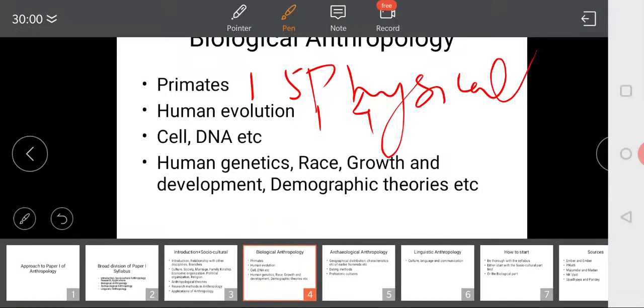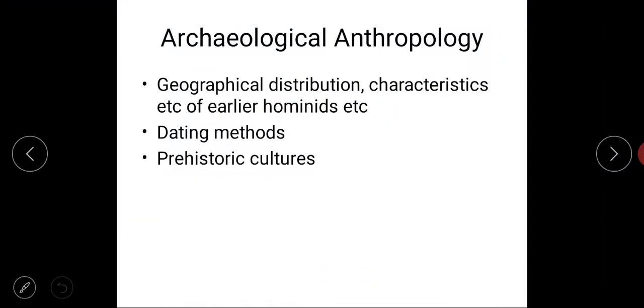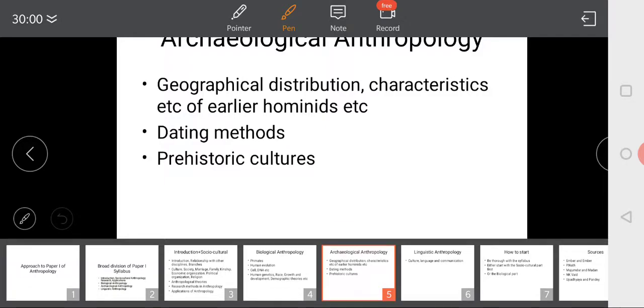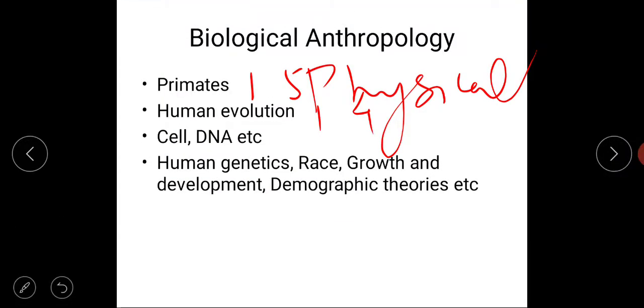And then let us move on to archaeological anthropology. But in the previous slide, let me go back to the previous one. Yes, biological anthropology was covering topics from paper 1. If you have the syllabus in front of you, you can see it covers topic number 1.4, then 1.5, and then you can go on to topic number 1.7. 1.6 is not a part of this.